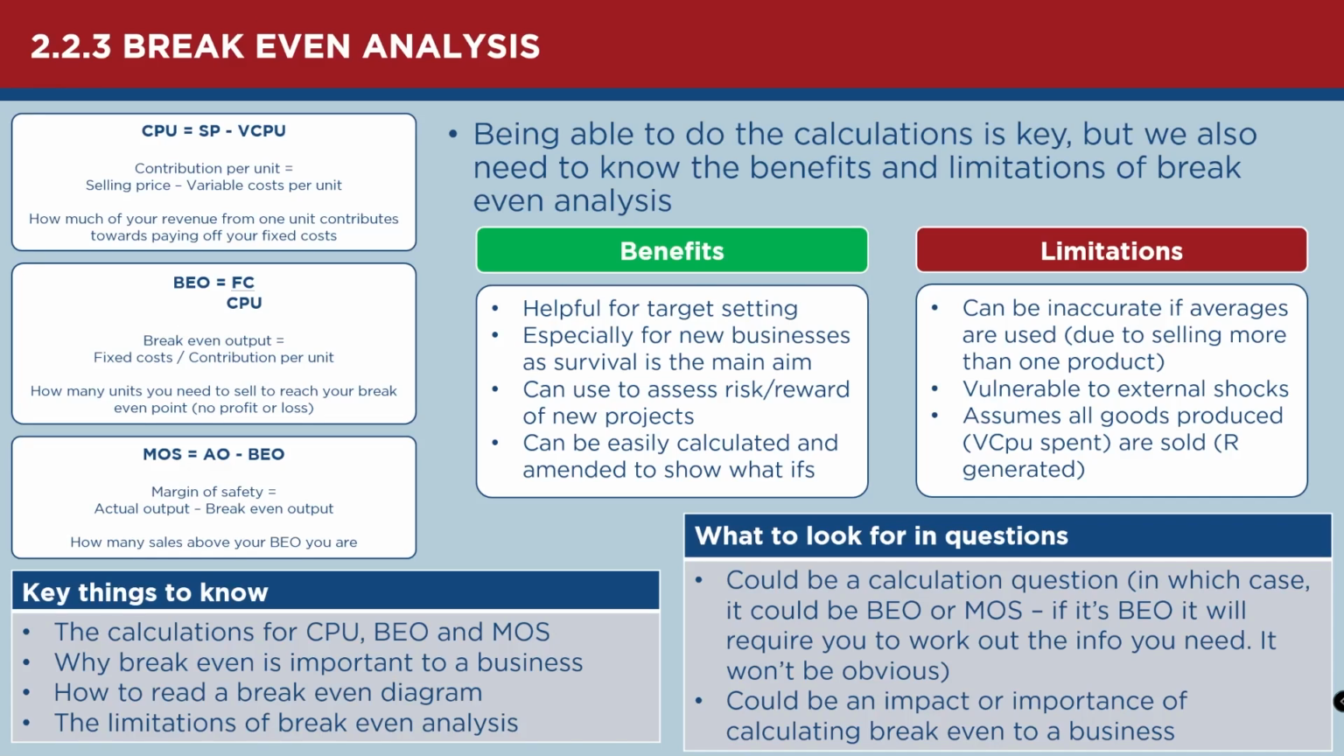You can also use it to assess the risk and reward of new projects or new items that you're trying to sell. For example, calculating how many you need to sell to break even. You can then potentially identify whether that's realistic, how likely it is that you're going to be able to do that. And also you can easily calculate this and amend it to show different what if situations. So you can say, for example, what if fixed costs increase? What if variable costs increase? What if we change our selling price?